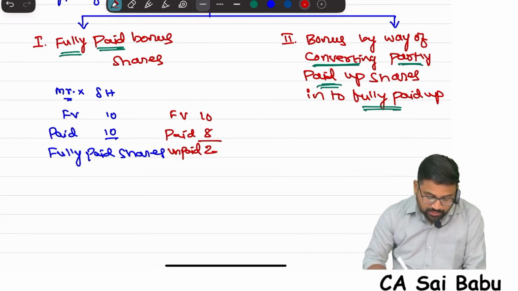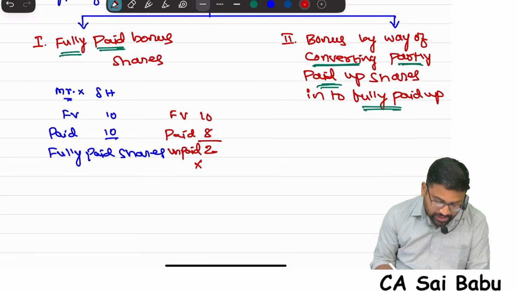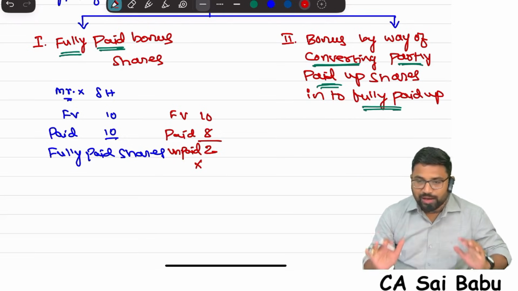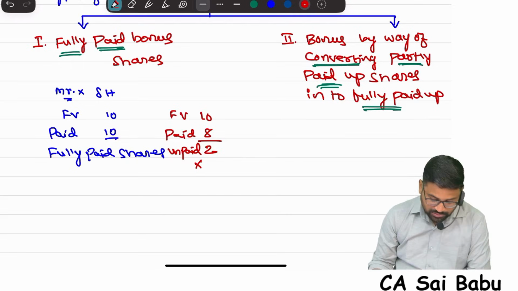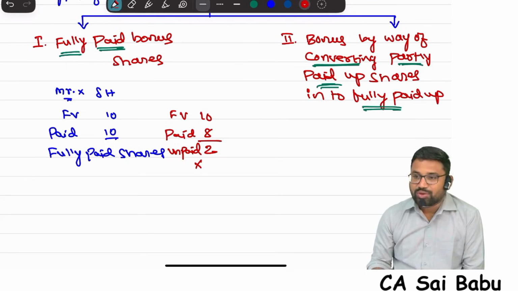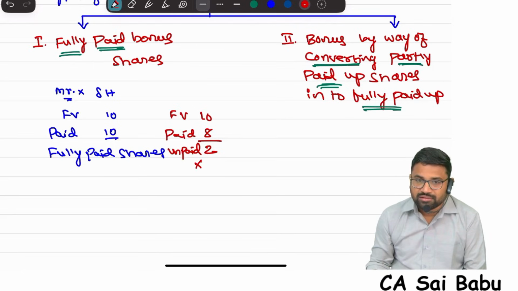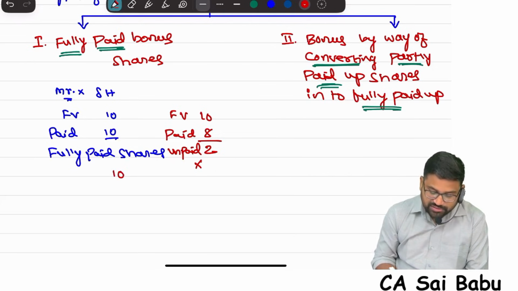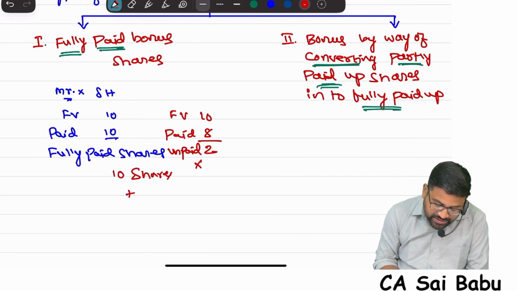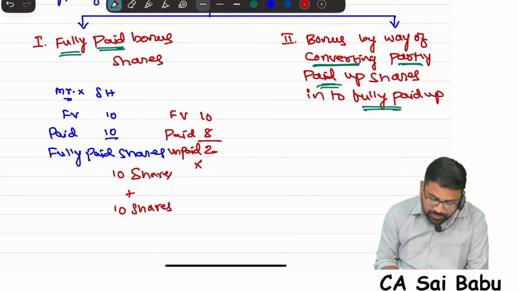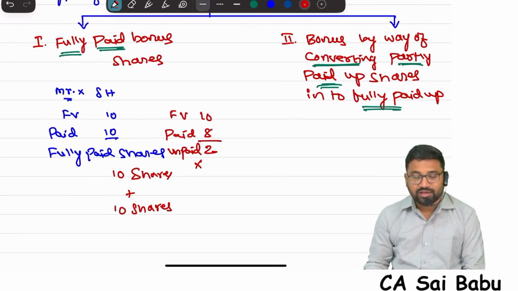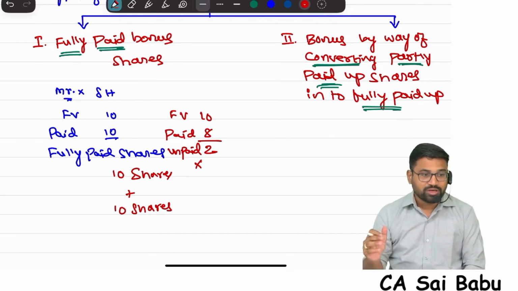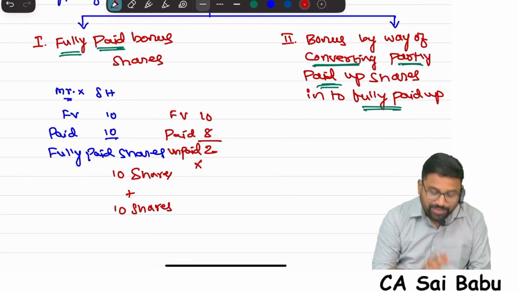So if I am already a shareholder in a company and I paid the full amount on the share, my shares are fully paid. Now the company can give me some bonus shares on this. Those are called fully paid bonus shares. One complete share will be given as bonus. That means I am not required to pay anything. For example, I am having 10 shares. Now the company has given another 10 shares to me, fully paid up shares. That means the company will assume that you paid the full amount. Even though you have not paid anything, we allotted these 10 shares in your name and we assume you fully paid. Those are called fully paid bonus shares.